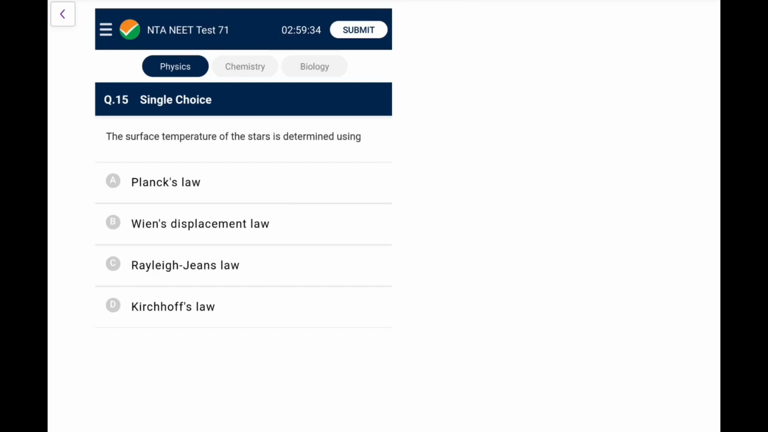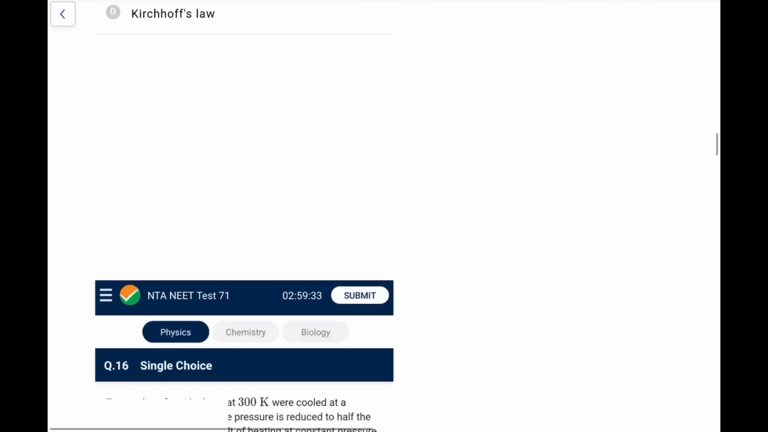The surface temperature of the stars is determined using, you all know, celestial objects' temperatures are determined using Wien's displacement law, measuring that lambda m, the wavelength corresponding to which maximum energy is being seen. Lambda m T equals b. Lambda m is determined, so T would be given by b by lambda m. b is the universal Wien's constant.